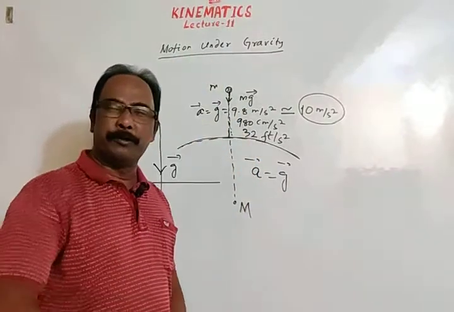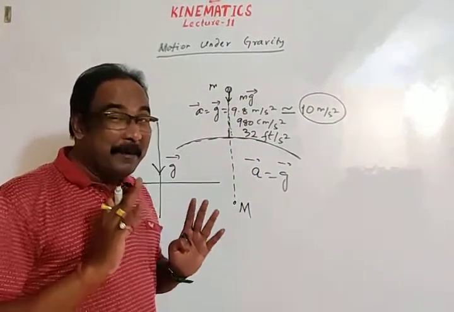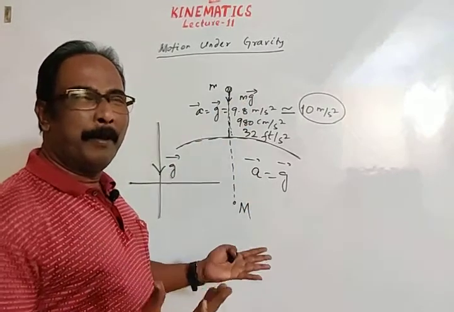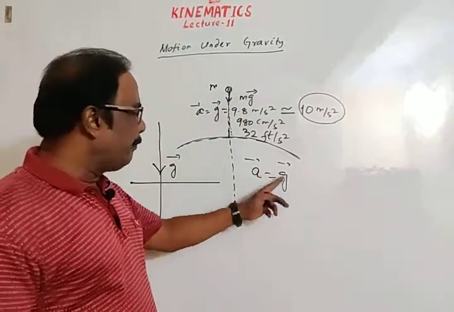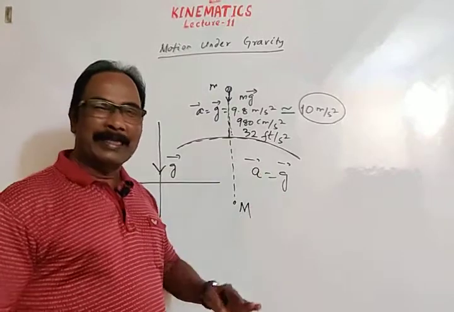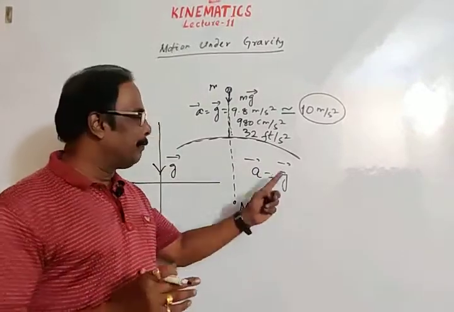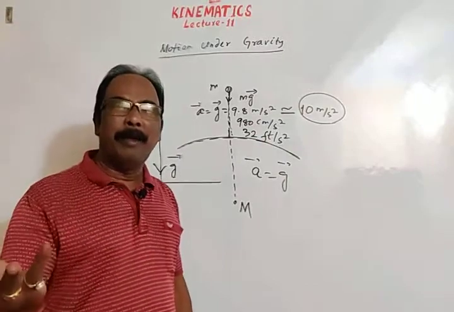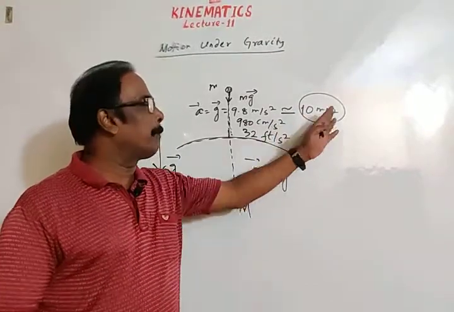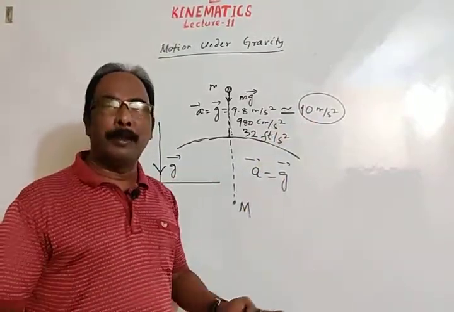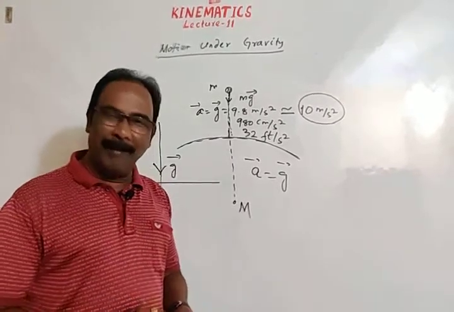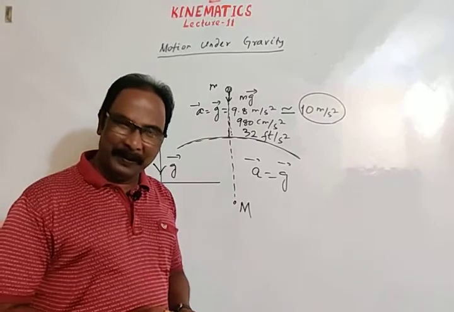Anybody means whatever be the mass of the body, a heavier body or a lighter body, everybody experiences acceleration due to gravity, which is g, or standard value of g is 9.8 meter per second square, or approximately we are taking 10 meter per second square. This is about the fundamental idea on acceleration due to gravity.